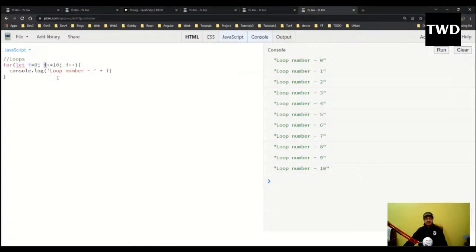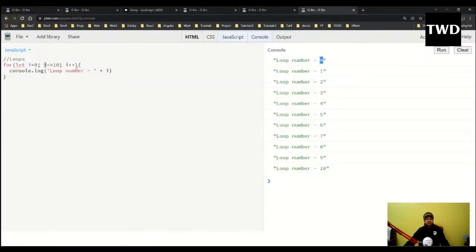Then it will come here, and check 0 is less than or equal to 10. It will search like, is 0 less than or equal to 10? So this will give me either true or false. 0 is actually less than or equal to 10, so it is true. So it will come down, and console.log the loop of 0. Because the i value is 0, it will print 0.